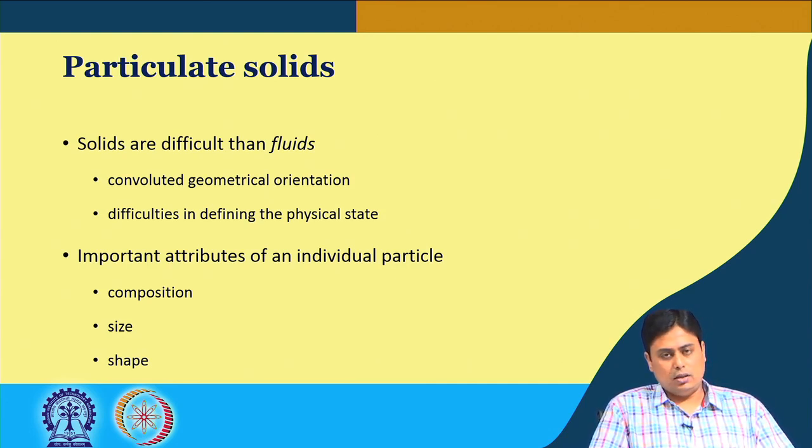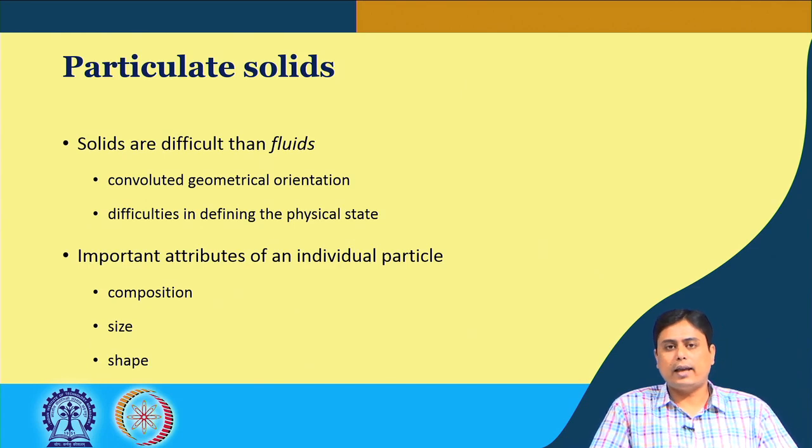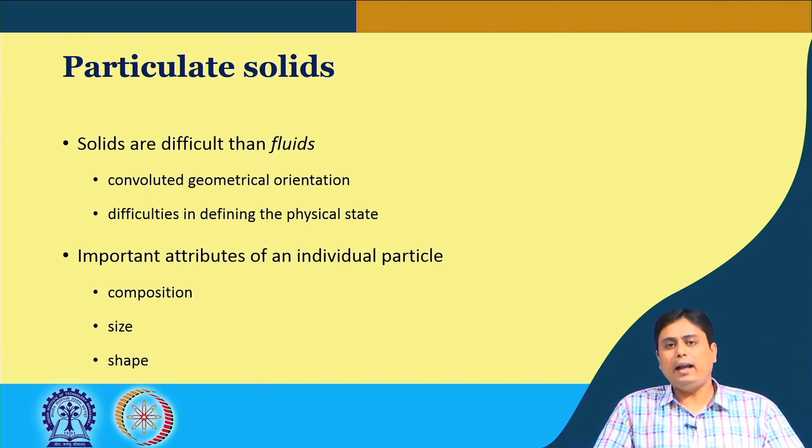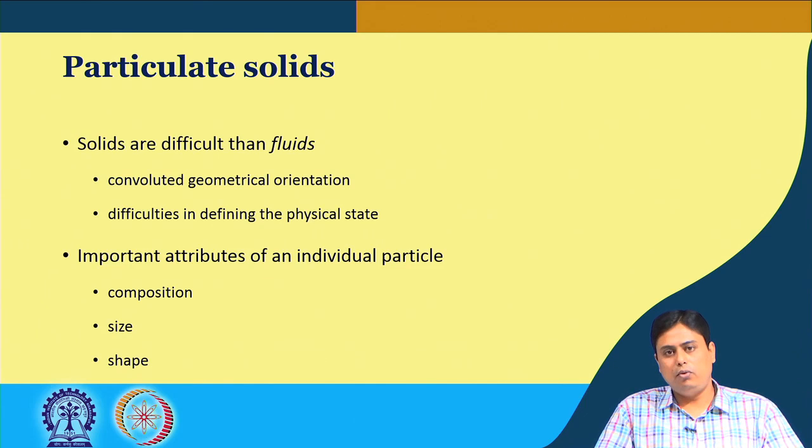Composition helps us understand different properties like density, conductivity and so on, that can be determined if you know the composition. But this knowledge is helpful only if the composition is homogeneous, and in most cases in solid particles that is not the case. So, that is why these solids are more complicated than the fluid.